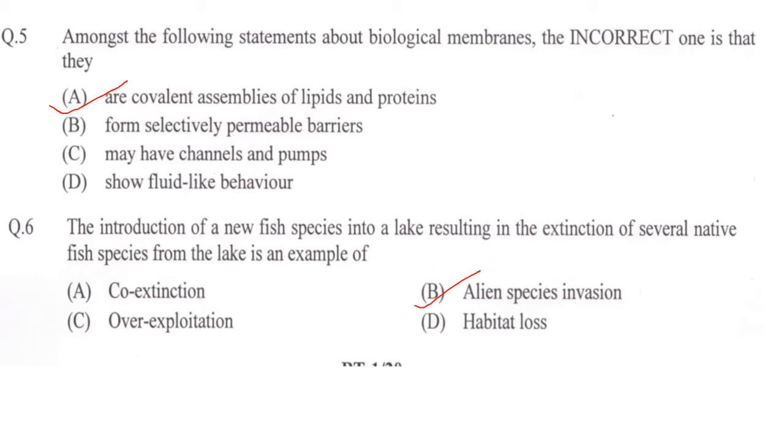Next one. The introduction of a new fish species into a lake resulting in the extinction of several native fish species from the lake is an example of option A, co-extinction, B, alien species invasion, C, overexploitation, D, habitat loss. Answer is alien species invasion.